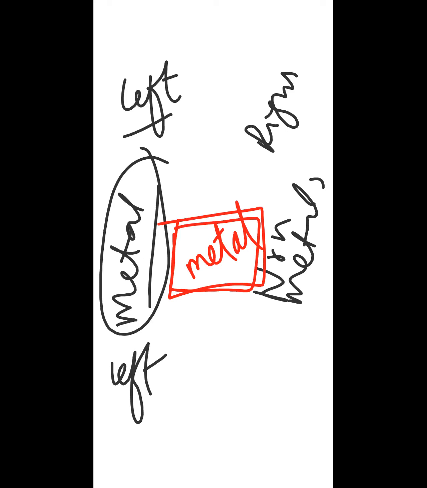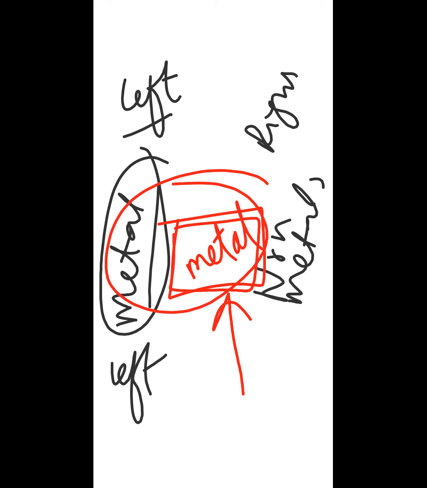Then what is the difference between these two metals? The left side of the periodic table contains highly reactive metals. They are more reactive. And the middle part contains transition elements, transition metals. What are transition metals? They are also metals, but they are not as reactive as sodium and potassium, which are at the left side of the periodic table.